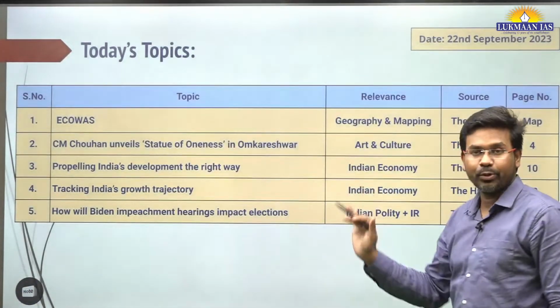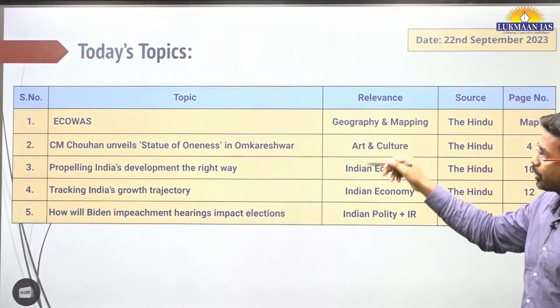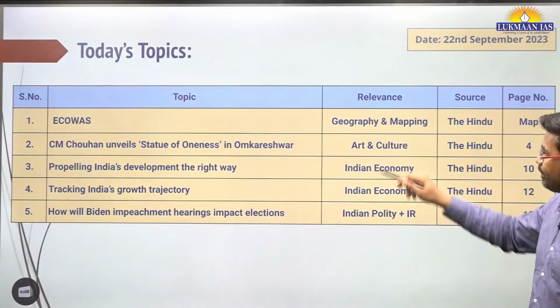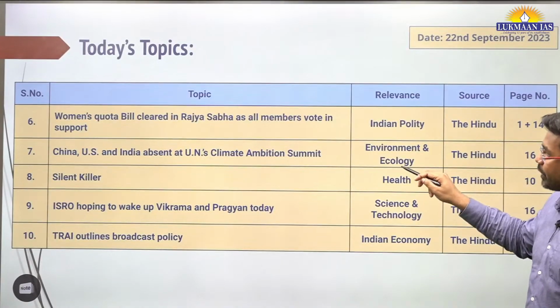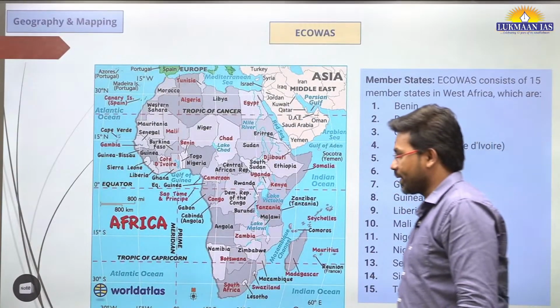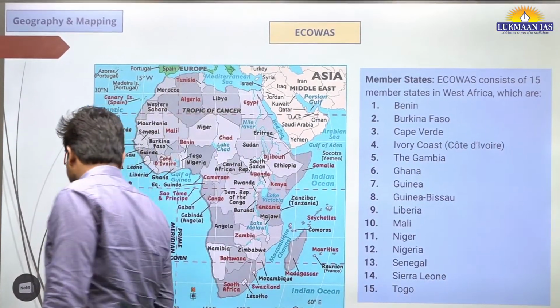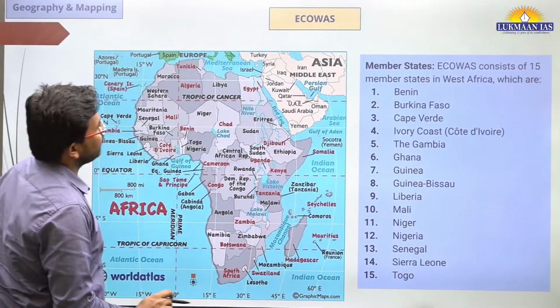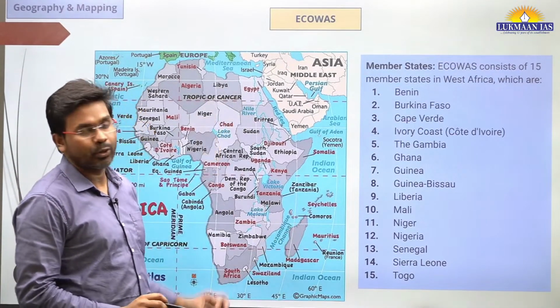Before that, we are going to see some of the topics that we are going to include in today's discussion. So these are the list of topics that we are going to discuss. So let's start with the mapping topic. The first topic is ECOWAS. So the name of the topic is ECOWAS.